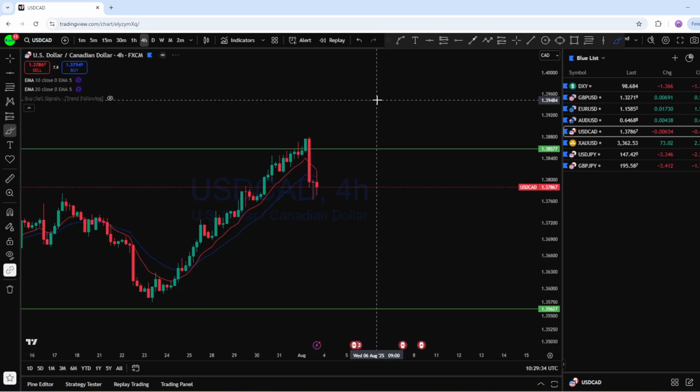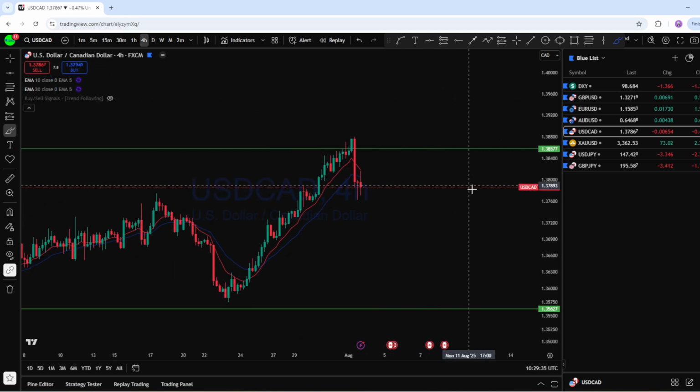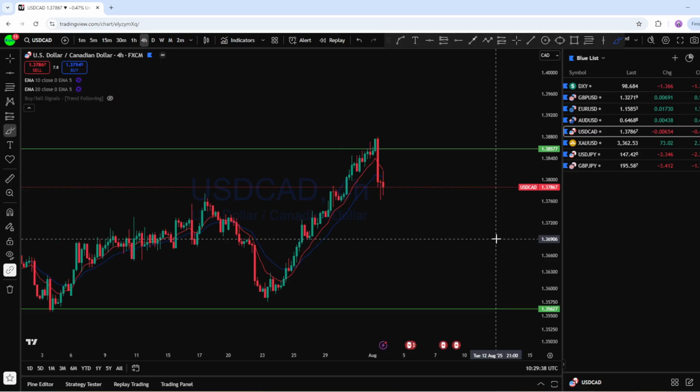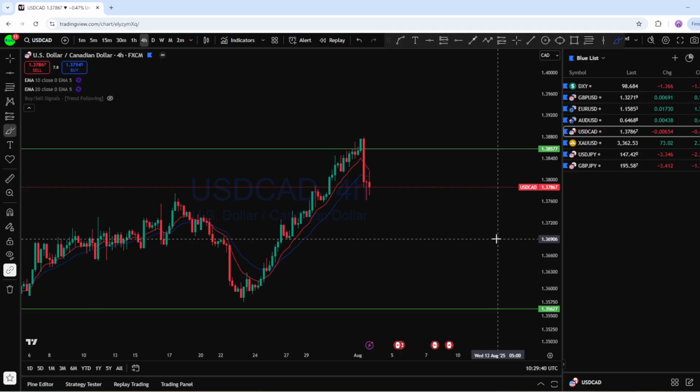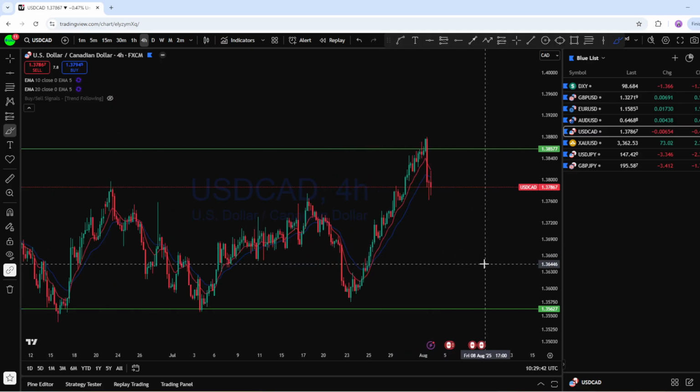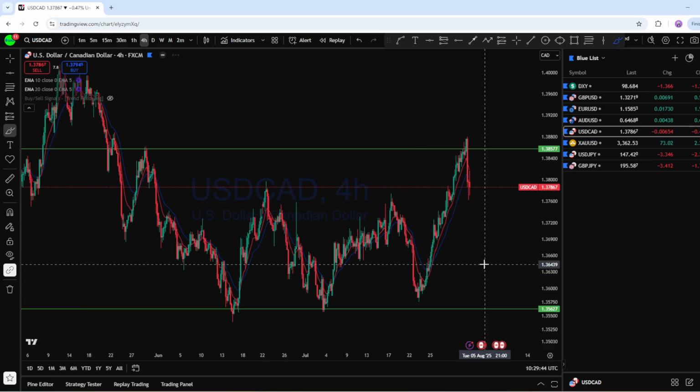Now if you look at the 4-hour chart here on dollar CAD, from the intraday time frame this is currently showing that bearish move, and this is an important level of resistance here.